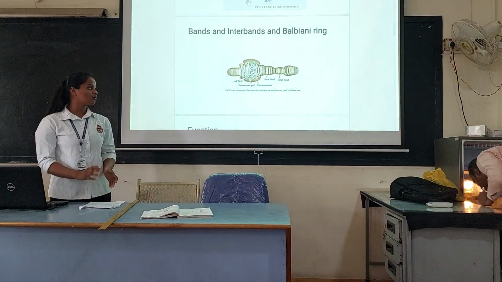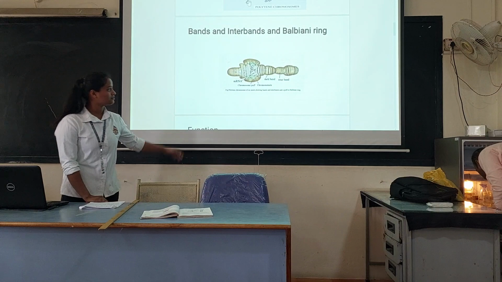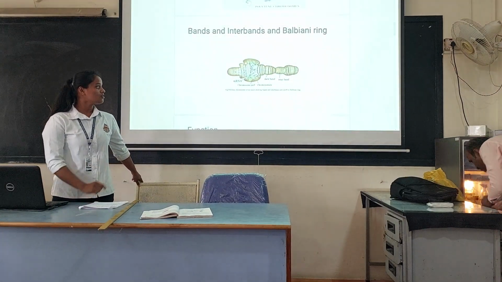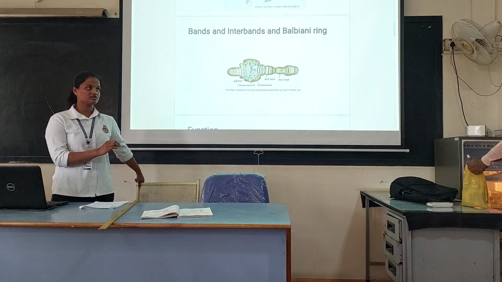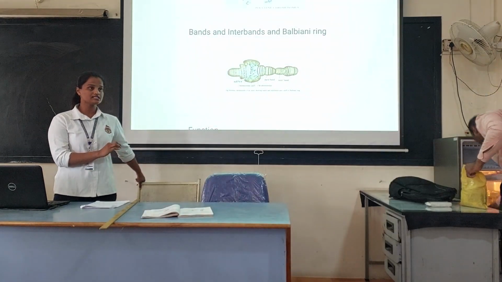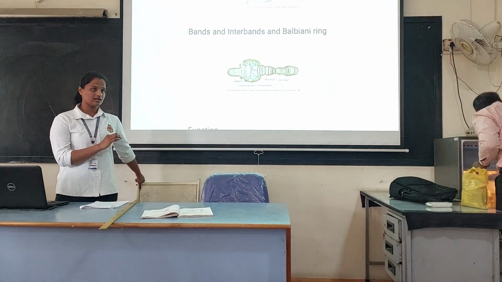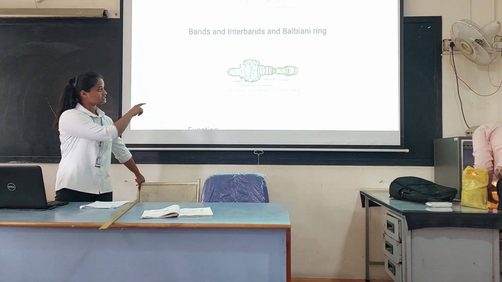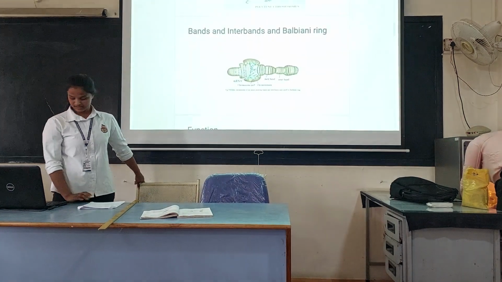But in the interband, we can see more RNA than DNA, and we can see the Balbiani rings, also called chromosome puffs, which help in protein synthesis. It also helps in mRNA synthesis, because in this the DNA or chromosome is loosely packed. There is no coil we can see in this chromosome puff. So mRNA synthesis also takes place.